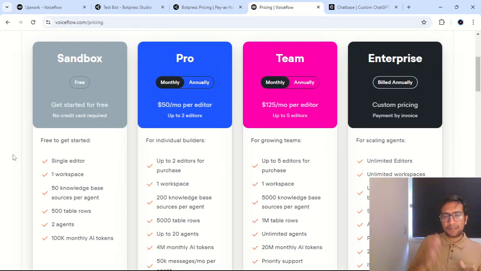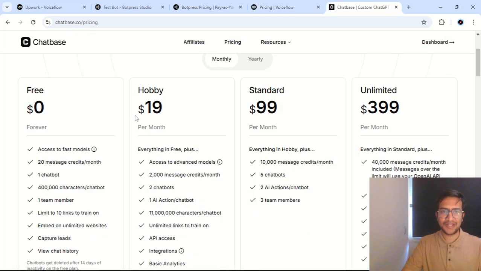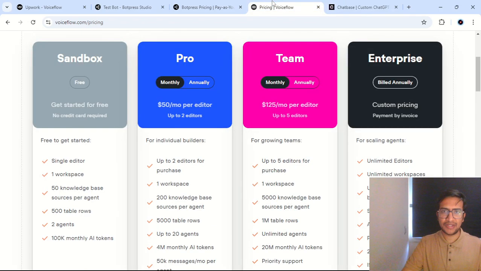But my problem with VoiceFlow, if you are beginning your chatbot development, is that these 100K monthly AI tokens get consumed really fast. And there is no way to upgrade this in a pay-as-you-go model. Like, you have to then get a $50 per month editor seat, which is too much if you are just learning VoiceFlow.